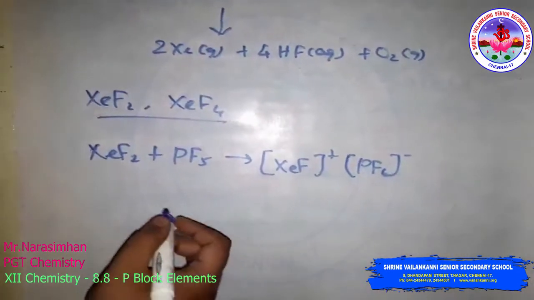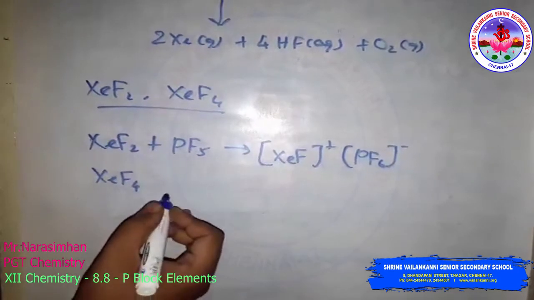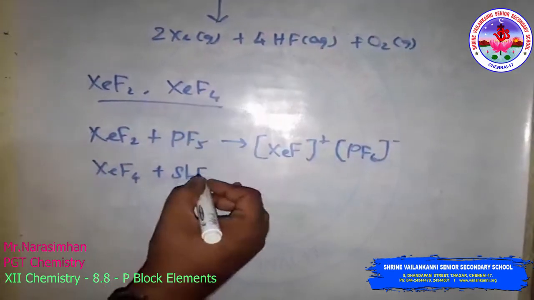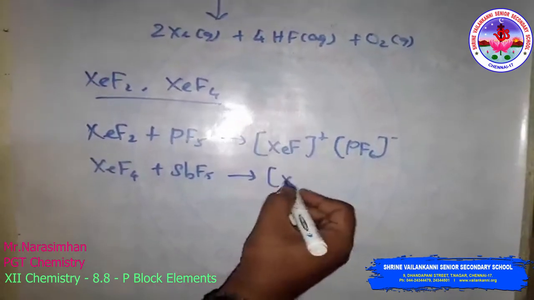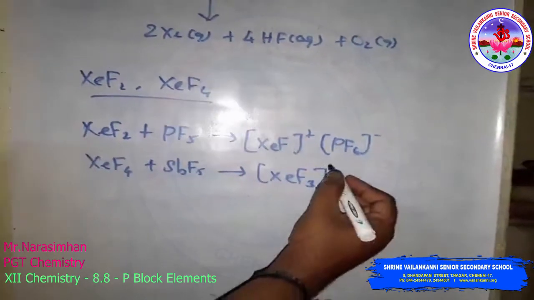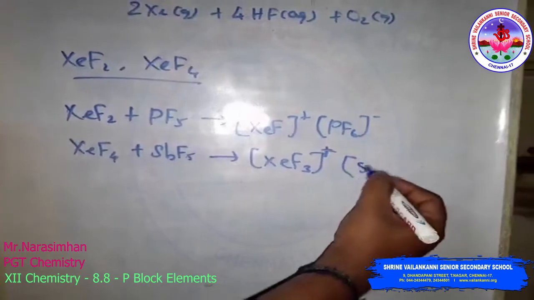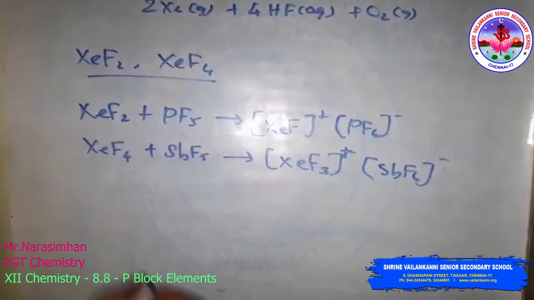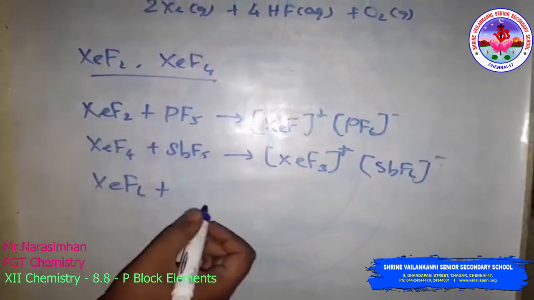Then xenon tetrafluoride reacts with antimony pentafluoride to form a complex like this, with SbF6-.